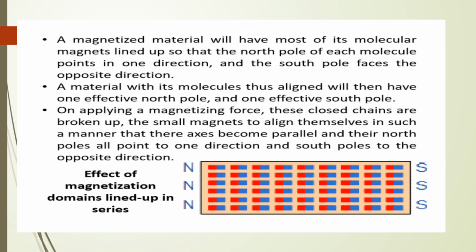On applying a magnetizing force, these closed chains are broken up, and the small magnets align themselves in such a manner that their axes become parallel and their north poles point to one direction and south poles to the opposite direction. In the following figure, domains are lined up in a series.